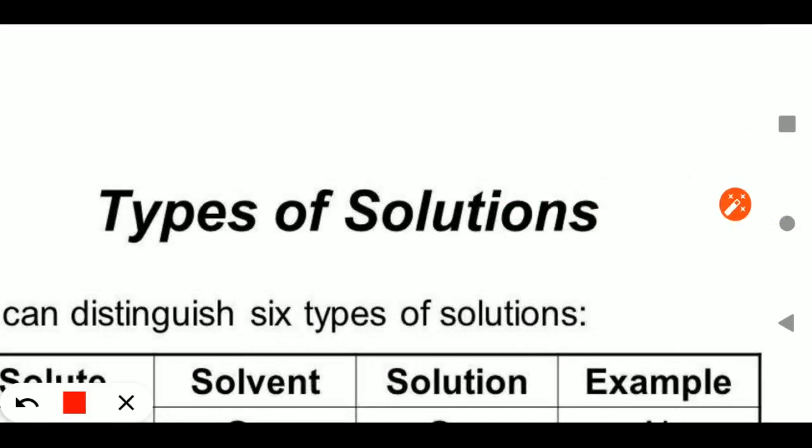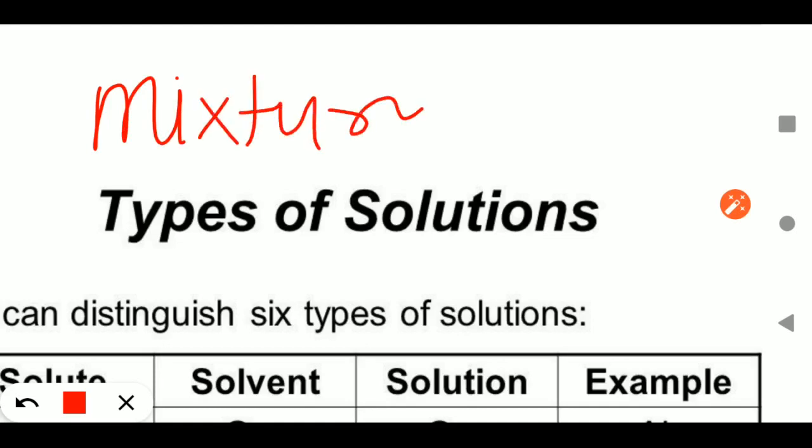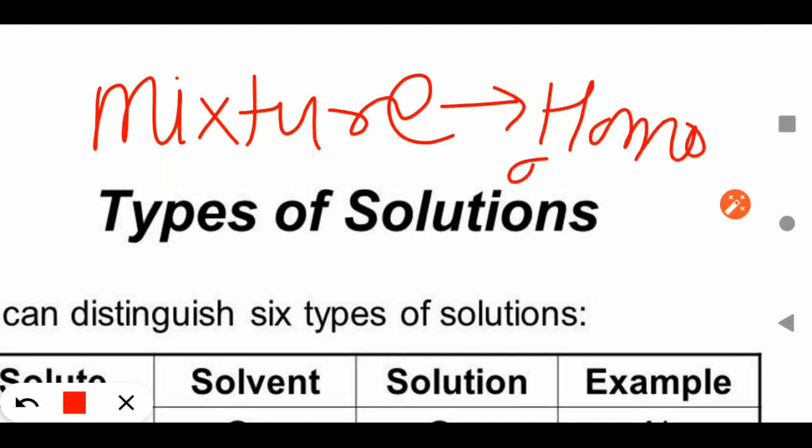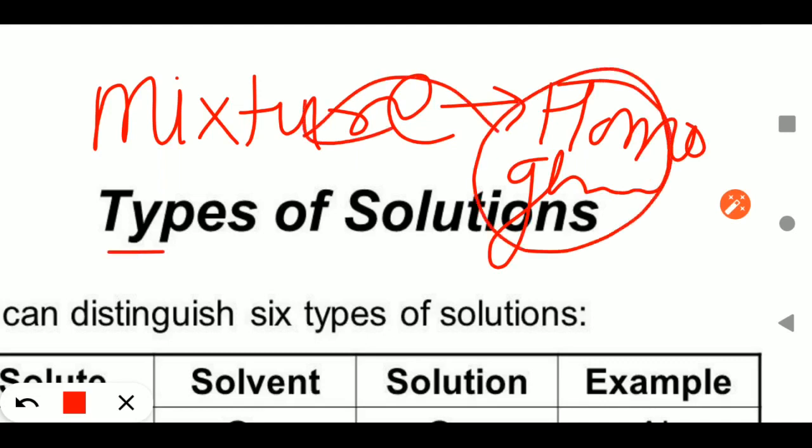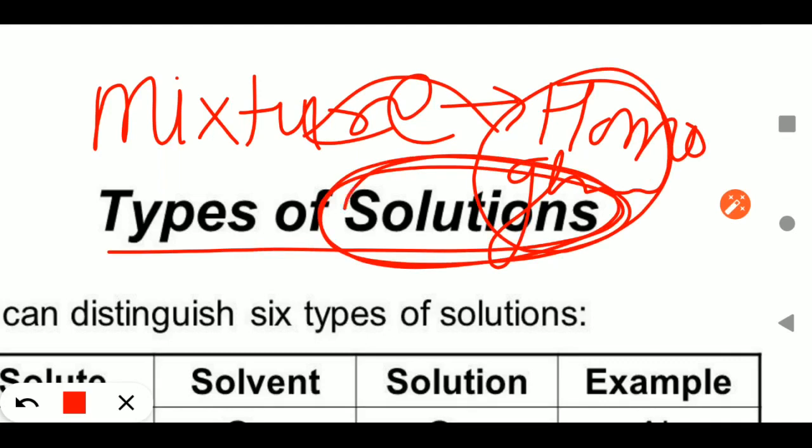So the first topic is: what is a solution? Generally you have studied that solutions are mixtures of 2 or more components, but this mixture is homogeneous. If a homogeneous mixture is there, then you will call it a solution. So what is a solution? A homogeneous mixture of 2 or more components is known as a solution.